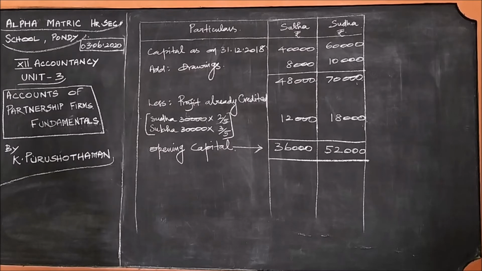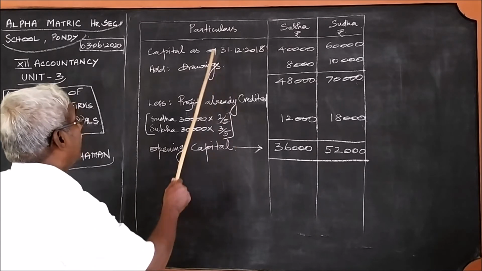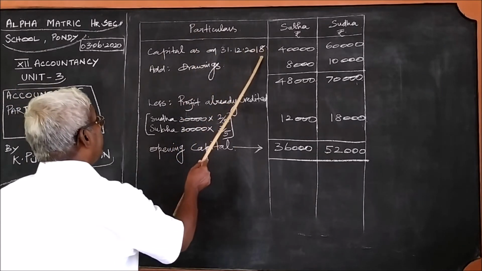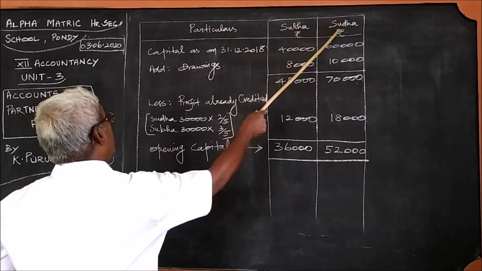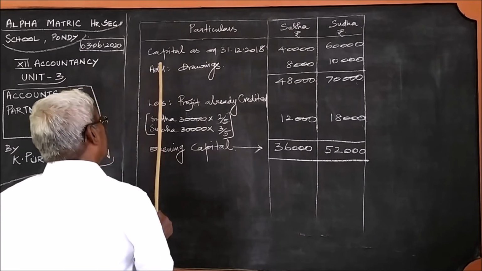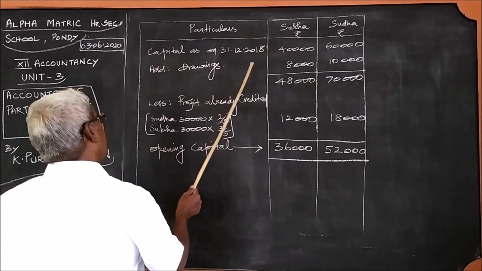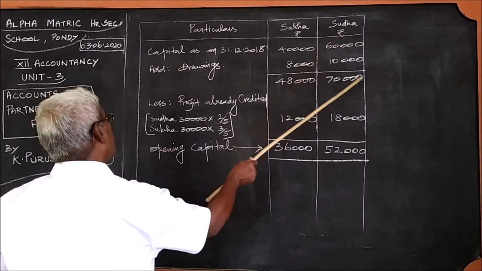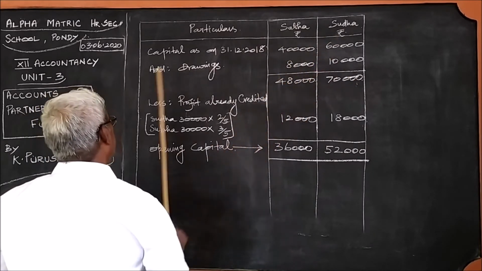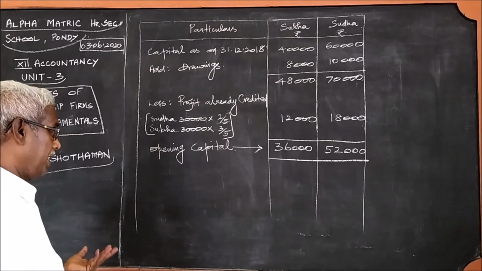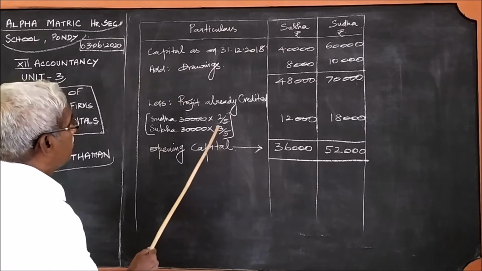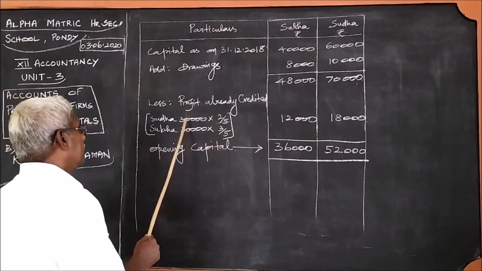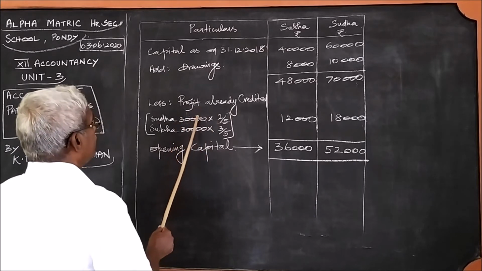Here we have done it in a format: capital as on 31/12/18, that is the balance of capital, 40,000 and 60,000 for Subha and Sudha. Add drawings of Subha 8,000, Sudha 10,000, so it is 48,000 and 70,000. If there is any additional capital, less. If there is any profit share, less. Here only the profit share is given, 30,000 the total profit earned.